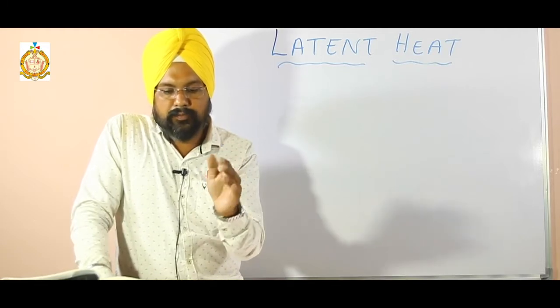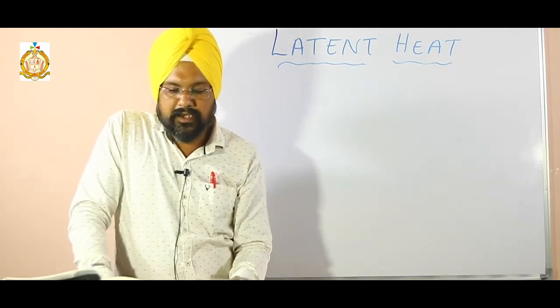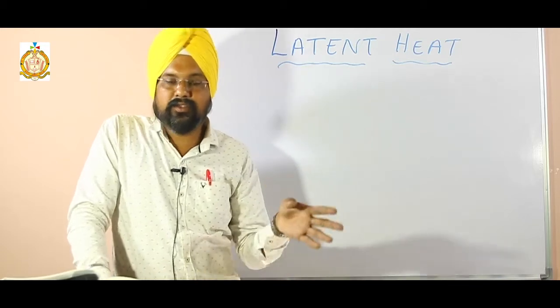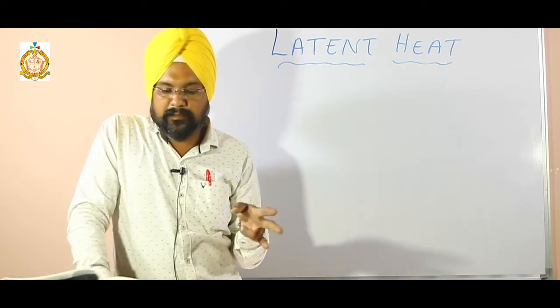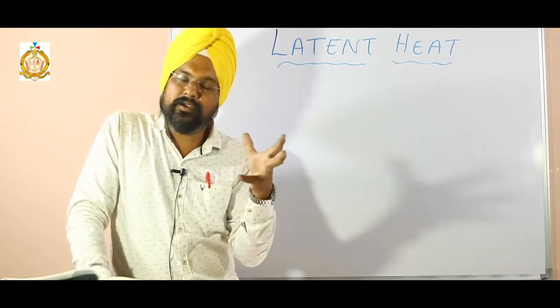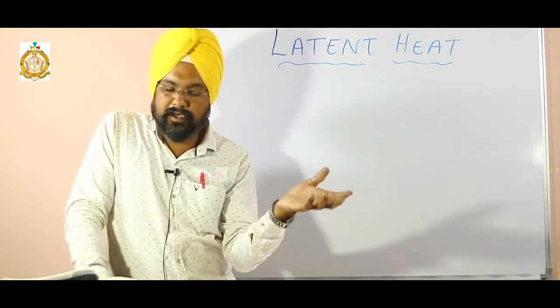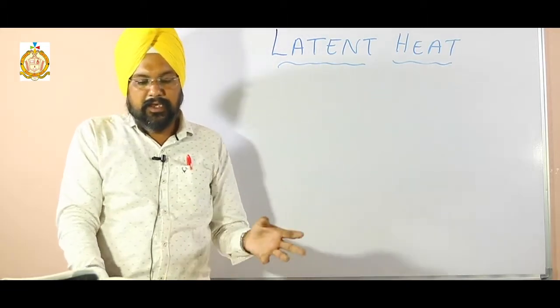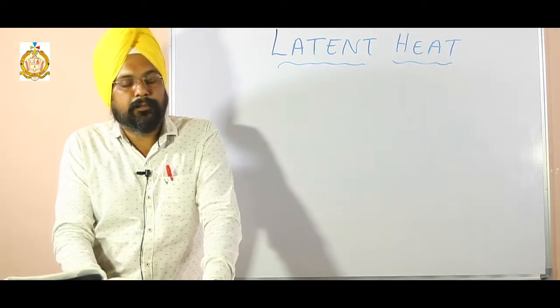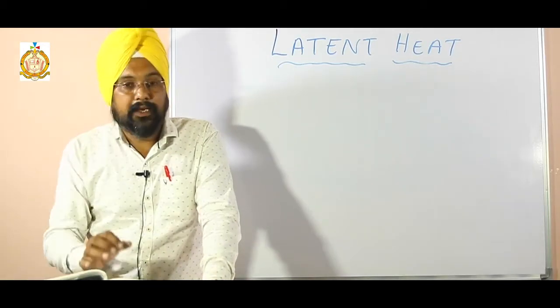Heat energy absorbed or liberated in a change of phase, which is not externally manifested by a rise or fall in temperature, is called latent heat. When expressed per unit mass, that is the specific latent heat, because we are specifying some material. Its formula is L equals Q upon m, or Q equals mL.